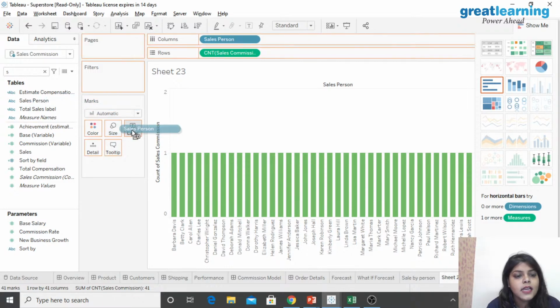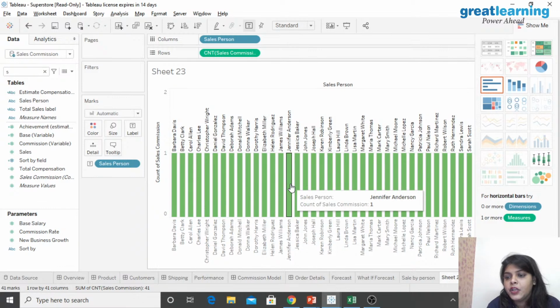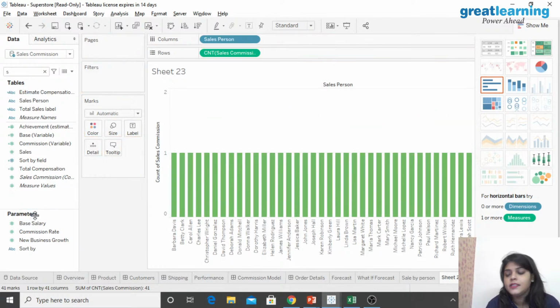Just drag it and drop it. Can you see it makes the label for each and every one? So this is that easy to work with. You can directly drag and drop it, and if you don't want it, then drop it. So this is how you are going to use Tableau, and you have made different worksheets.